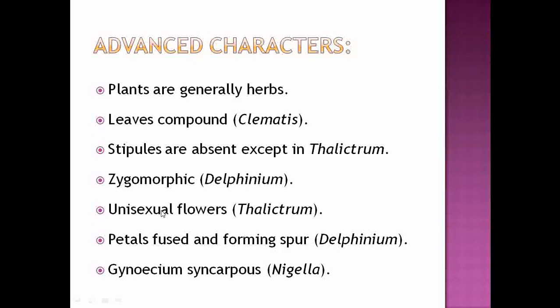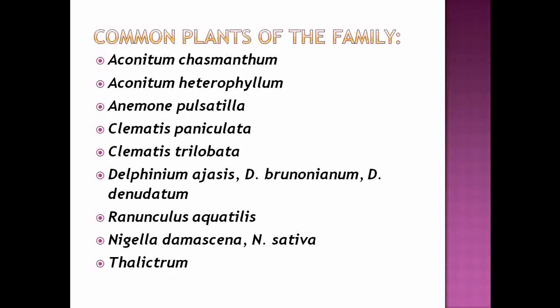Then the presence of fused petals, which can form the spur, is one of the advanced characters observed in the genus Delphinium. Then the presence of syncarpous gynoecium, which is observed in the genus Nigella, is also an advanced character. So if we observe the family Ranunculaceae, it is a mixture of primitive and advanced characters.